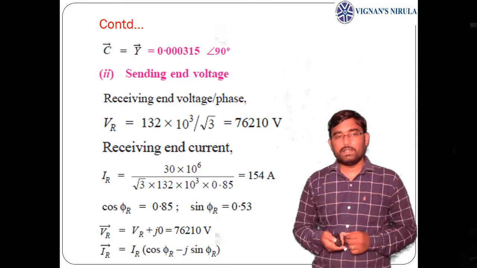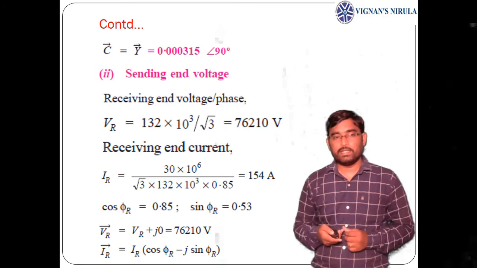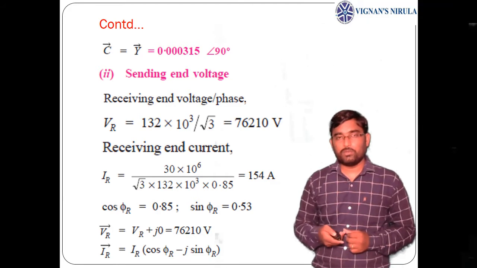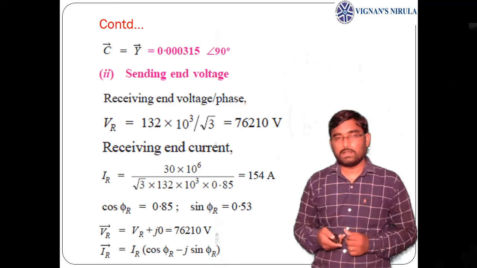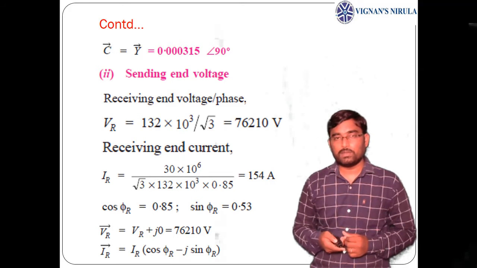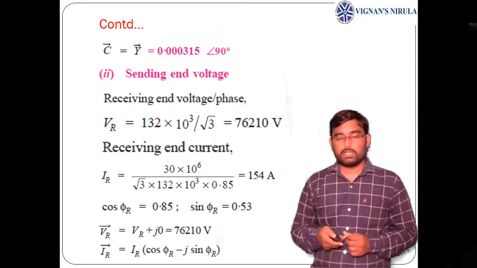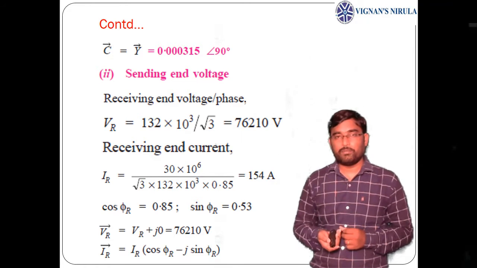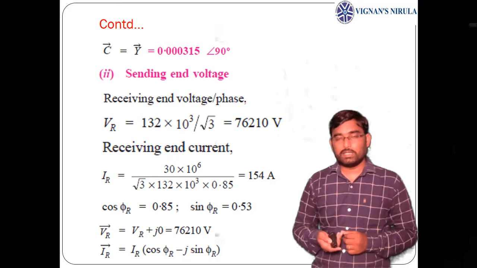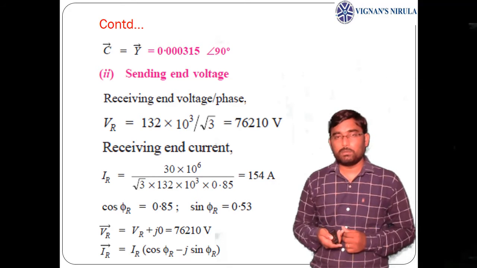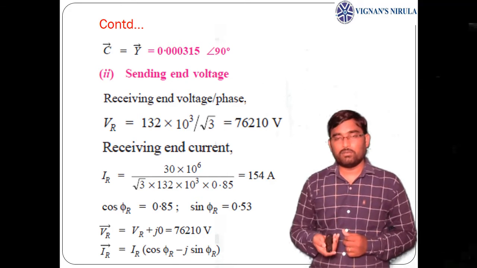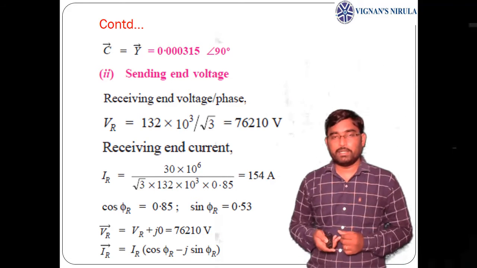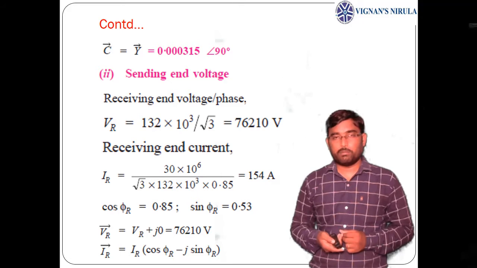Now to find the sending end voltage, we need the receiving end voltage. Line voltage is given, so per phase voltage will be divided by root 3, which gives 76,210 volts. The receiving end current IR equals receiving end power by root 3 VL cos phi R. That is 30 into 10 power 6 by root 3 into VL, which means 132 into 10 cube, into cos phi R, 0.85, that is 154 amperes.